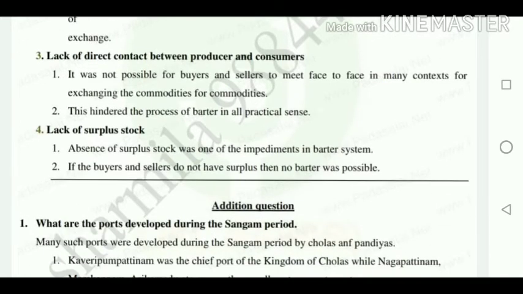So absence of surplus stock was one of the impediments in the barter system. That is, if they do not have surplus, then how is it possible to exchange the goods? It is not possible. Therefore, lack of surplus stock is one of the limitations of the barter system. If the buyers and sellers do not have surplus, no barter is possible.